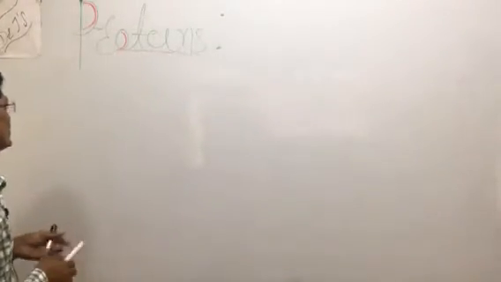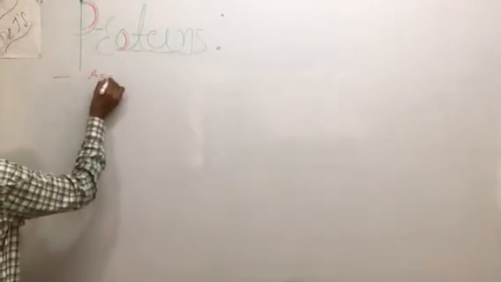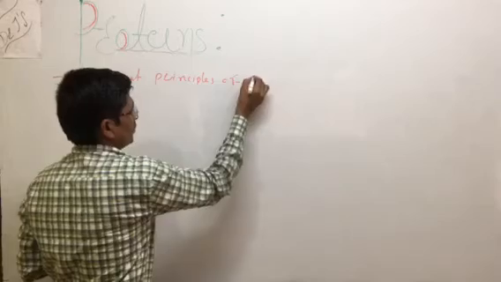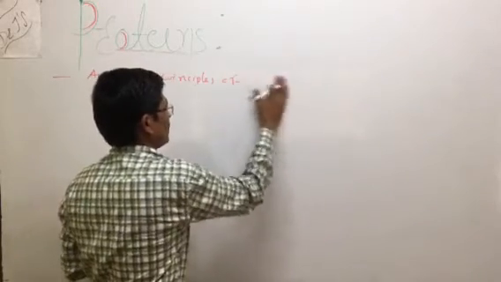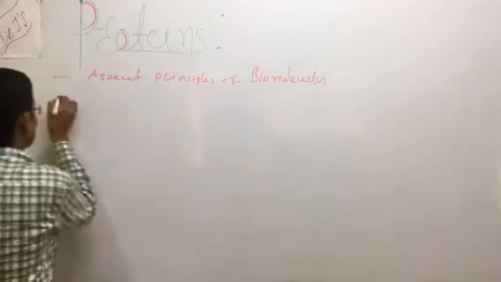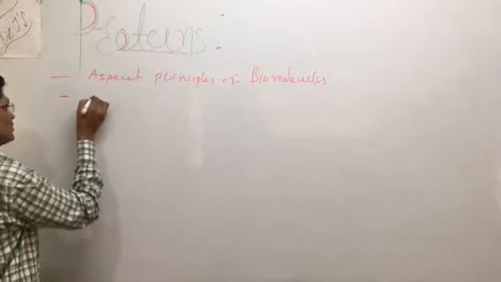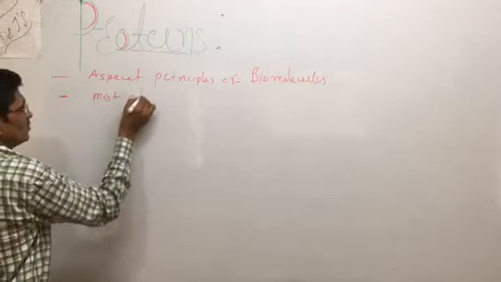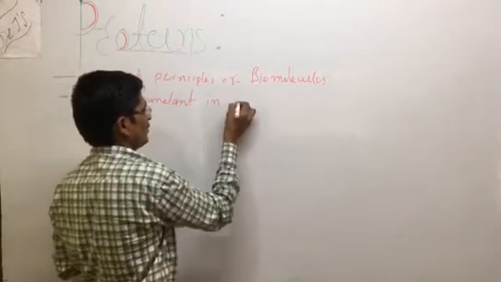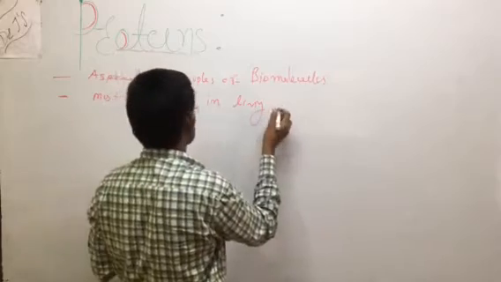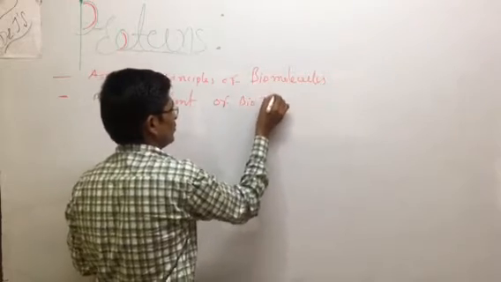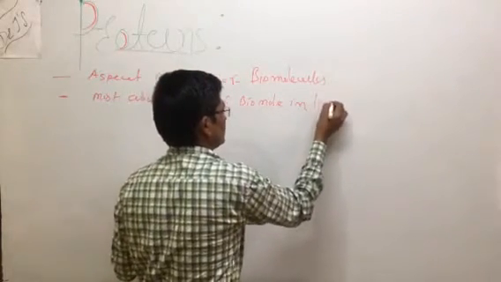This is the most abundant of biomolecules in living organisms, the most abundant in living systems.